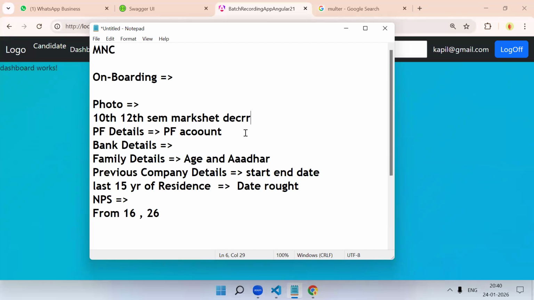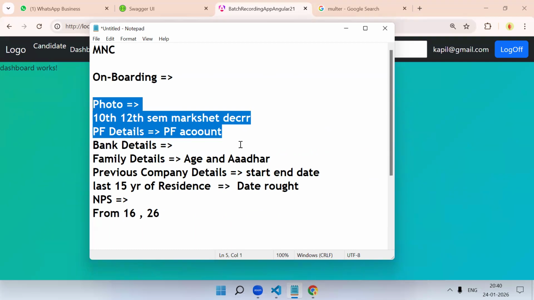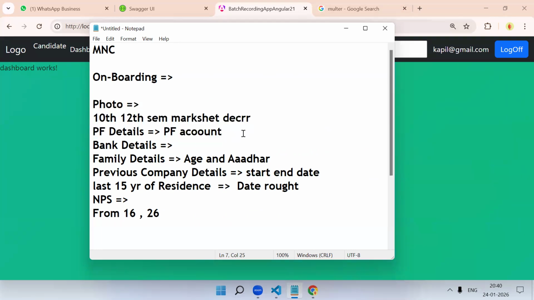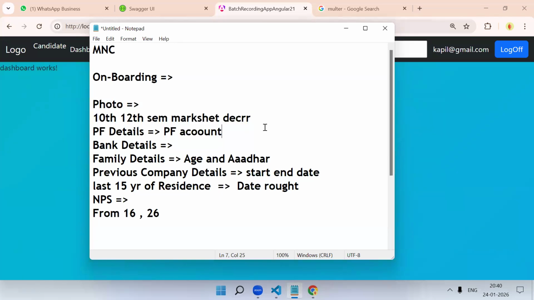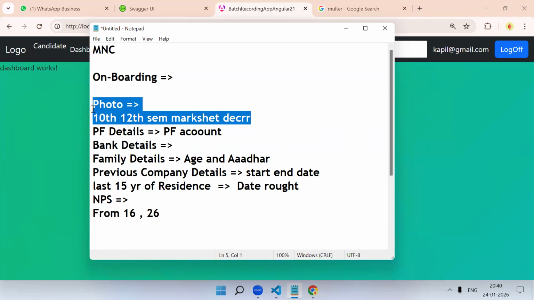Or instead of keeping this file with me, you can upload it to Google Drive, right? Why keep it on the server? You can upload it to your Google Drive, and that link you can keep over here. Unless you are logged in, you cannot have access to that. Let's say you uploaded your photo on Google Drive, got that link and put it over here.